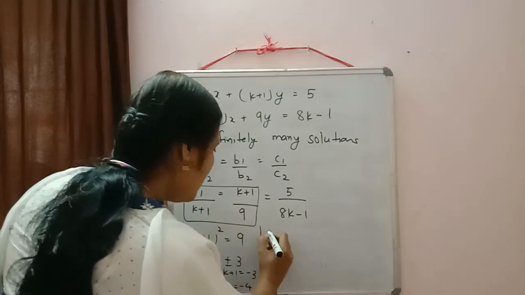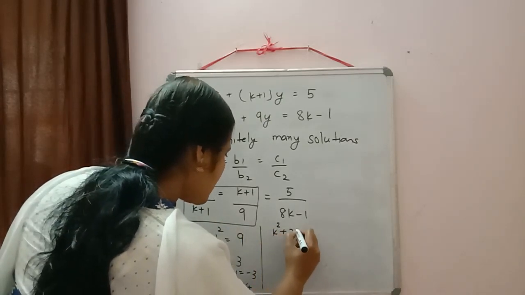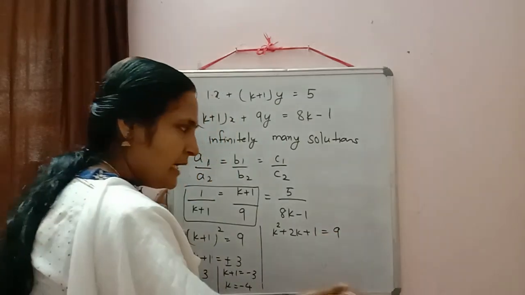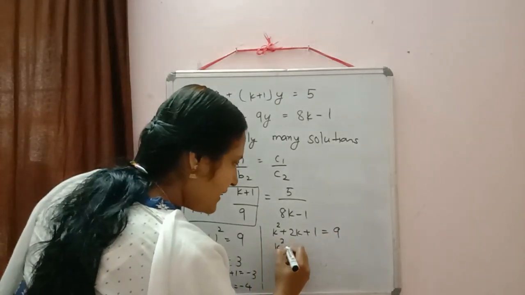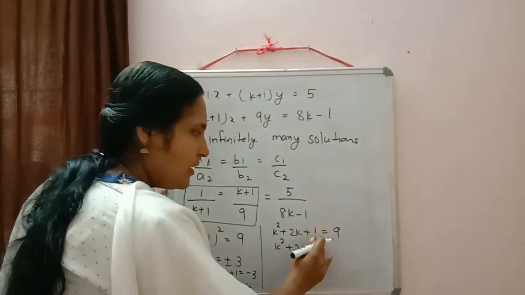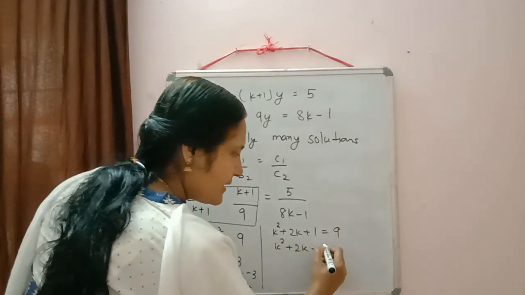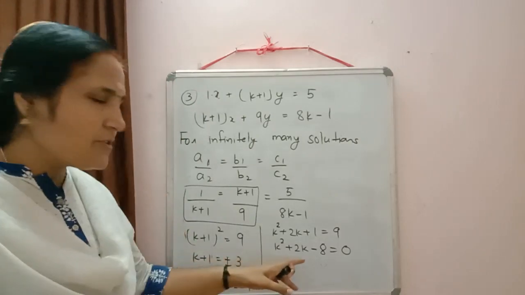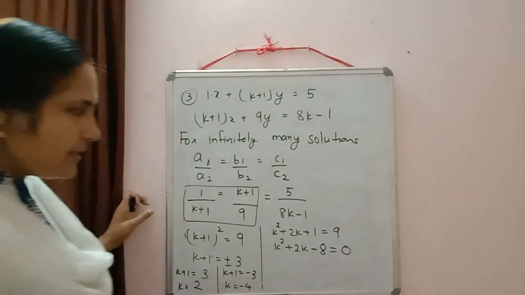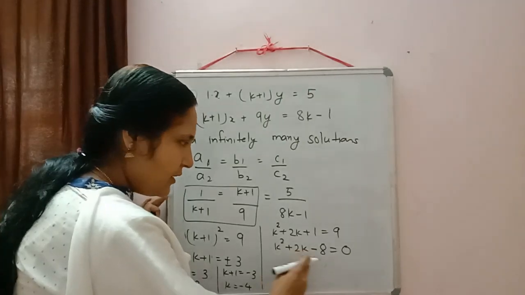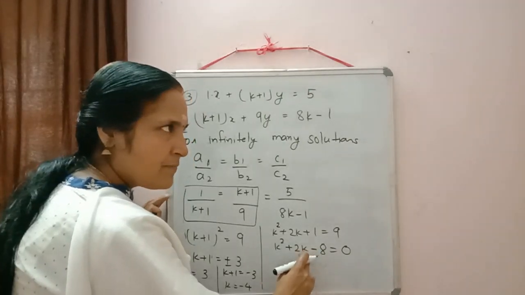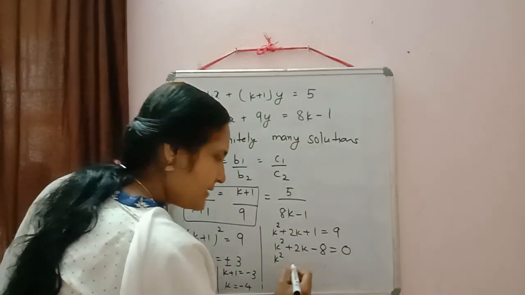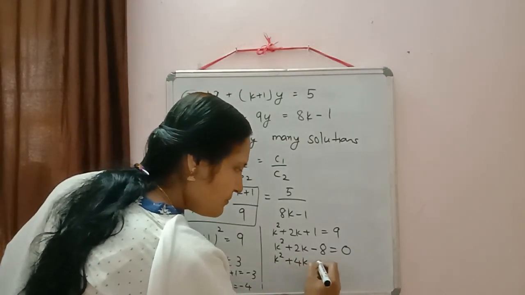K plus 1 the whole square. So that will be equal to k square plus 2k plus 1 is equal to 9. And 9 we will shift to left hand side as it is a quadratic equation. So we will get k square plus 2k plus 1 minus 9, that is minus 8, is equal to 0. So here can we solve it by factorization method? Yes. Sum should be equal to 2 and product is negative. So one number should be negative. 4 2s are 8 only and sum is positive. So greater one should be positive.